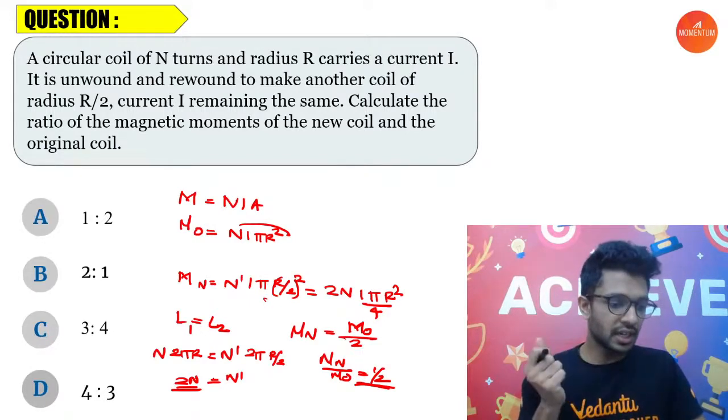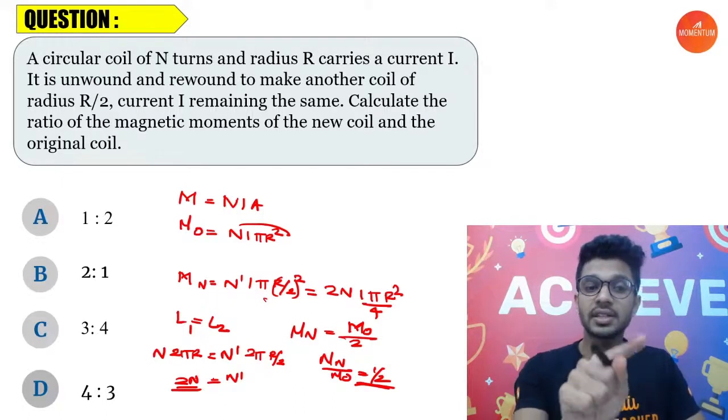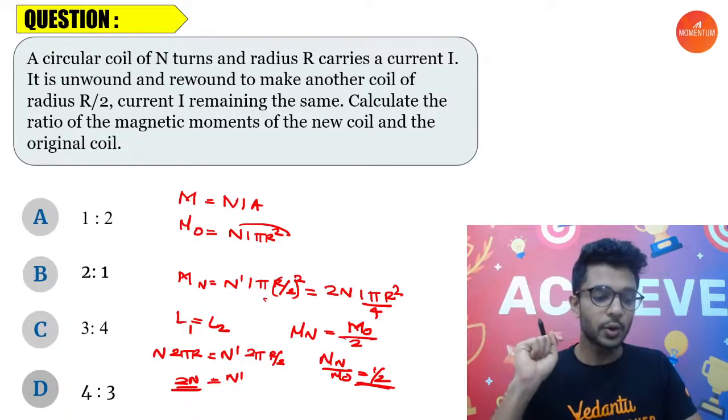Okay, so Kaushika already gave the answer. 1:2. Very good. Others? Does the area change? Yes, the area is changing obviously because the radius is becoming half. Now I hope you understood.